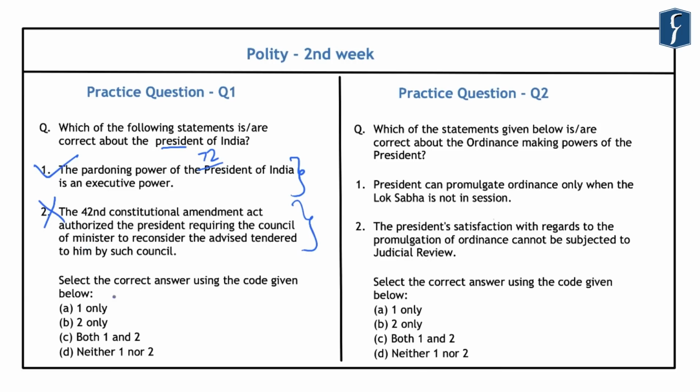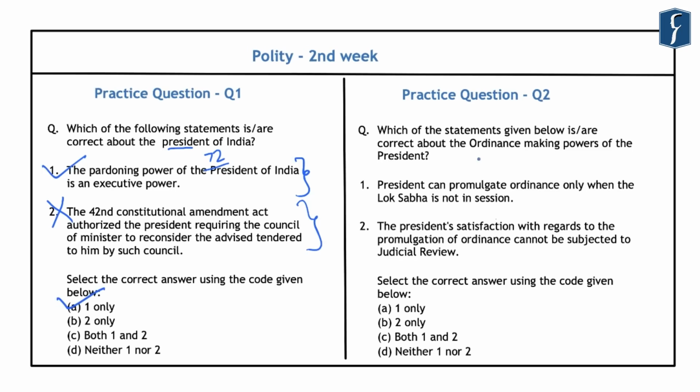And hence the correct answer here is A, that is one only. Now, the second question related to the President of India is regarding the ordinance making power of the President. And the question reads, which of the statements given below is or are correct about the ordinance making power of